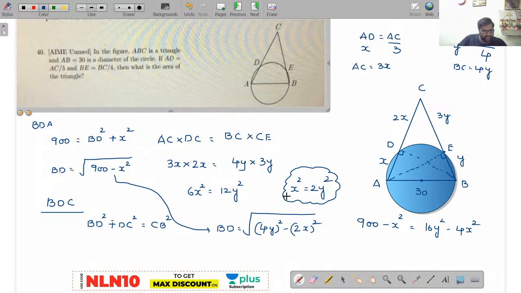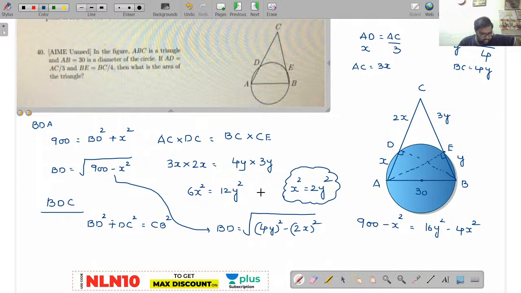What is the x value there? If you find out the x value only, you can find out the area of the triangle. Don't worry about the question. I am expecting you to understand the concepts only, right? Find out the x value there. Anybody? Substitute in the place of 2y square, substitute x square.